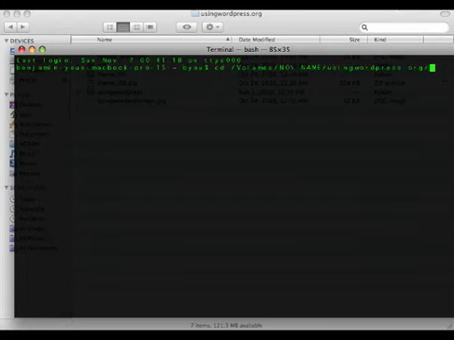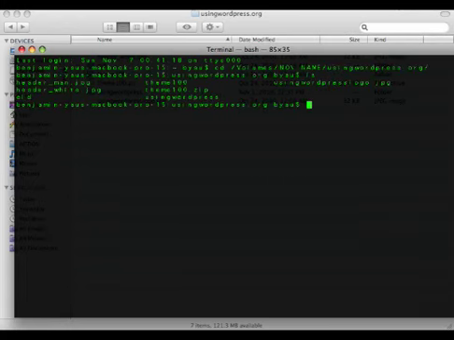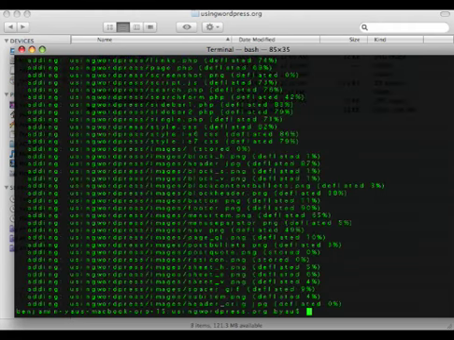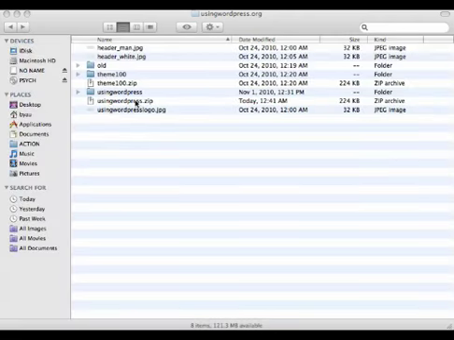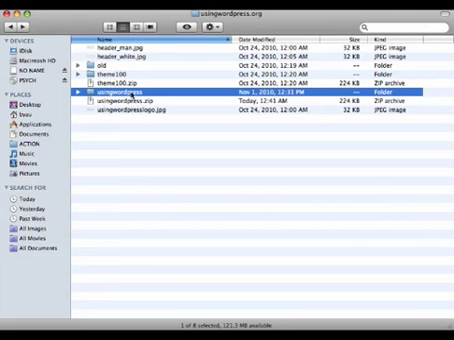You can ignore this. Usually you will use WinZip. But I'm going to do it this way. There we go. I just created my zip file of that theme.